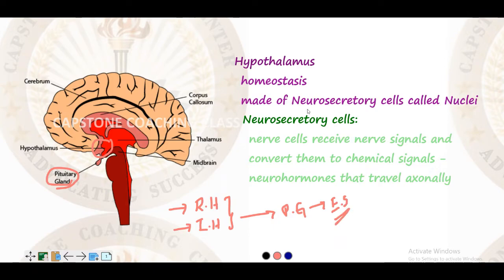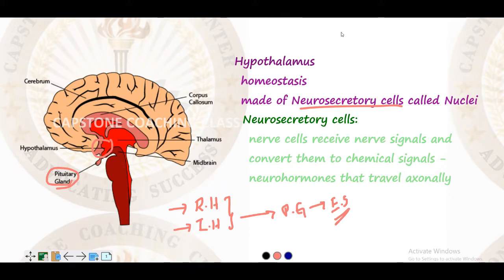The hypothalamus consists of a group of neurosecretory cells. Neurosecretory cells are nothing but nerve cells which receive a nerve signal. So these are nothing but neurons. They receive a nerve signal and then they convert this nerve signal into a chemical signal. The chemical signal here becomes the hormone. As I said, there is a releasing hormone and there are inhibiting hormones. This is what it releases. So these are neurohormones, the chemical signals that are generated after the hypothalamus receives a